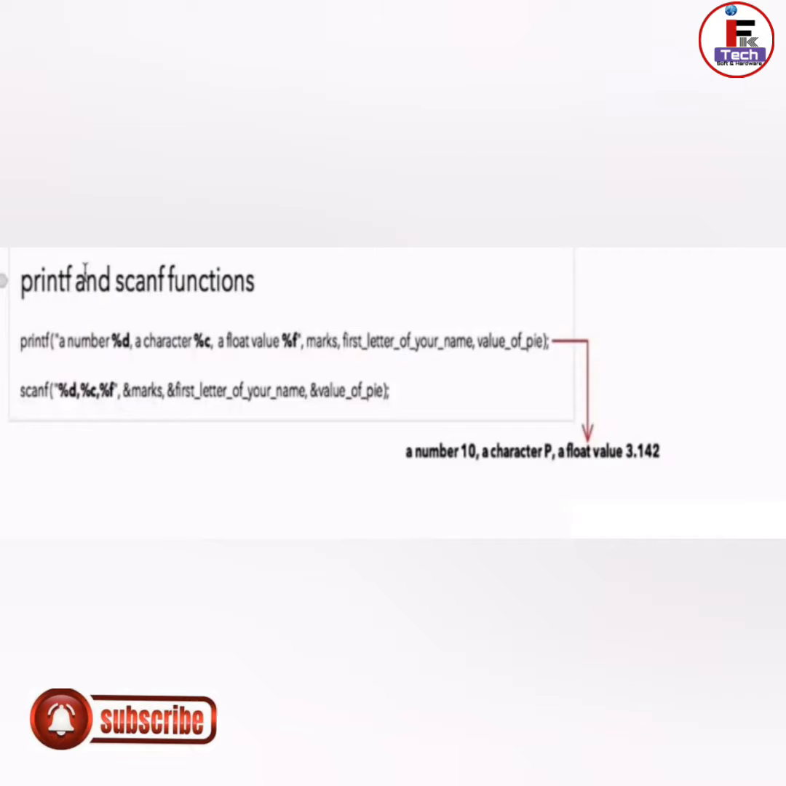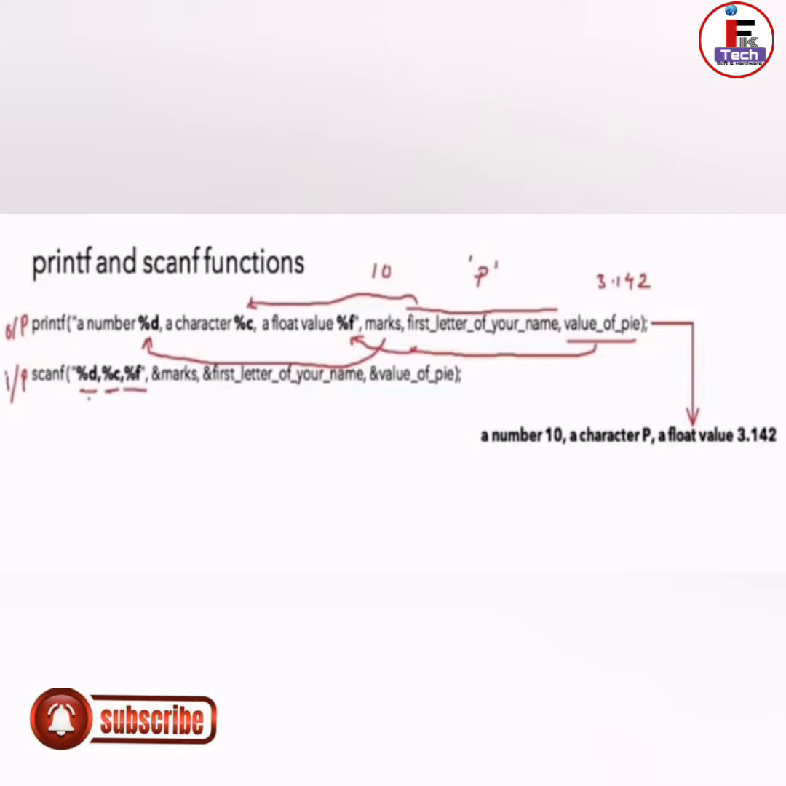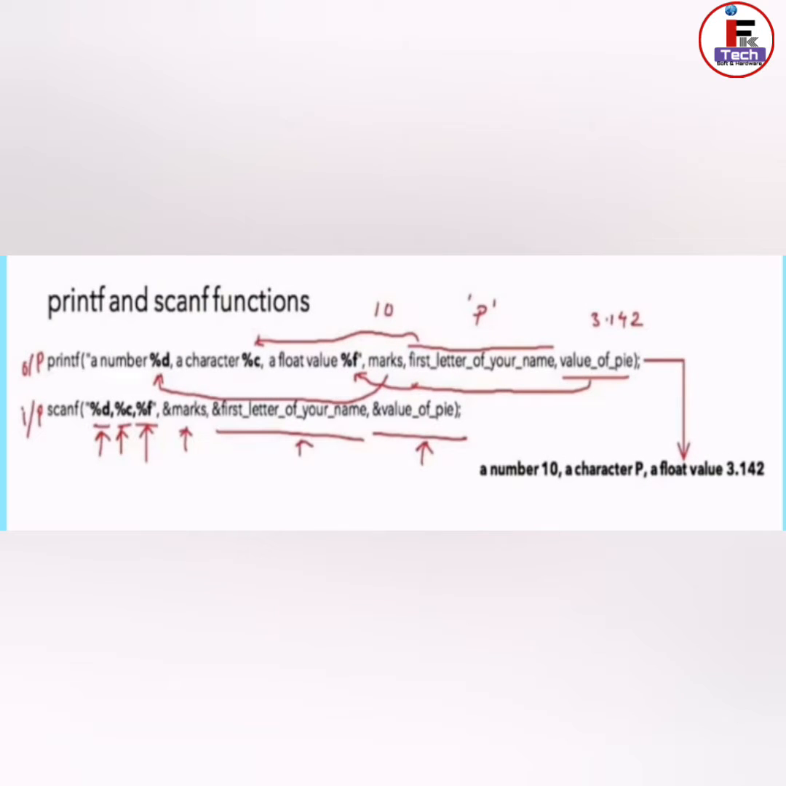Let's see how printf will be executed. At the time of compilation, %d will be replaced by marks, %c is replaced by the first letter of your name, and %f is replaced by the value of pi. Hence, once this is compiled, at the time of execution my output for this printf statement is: number 10, character p, float value 3.142.